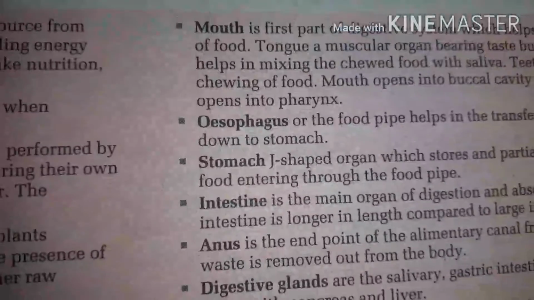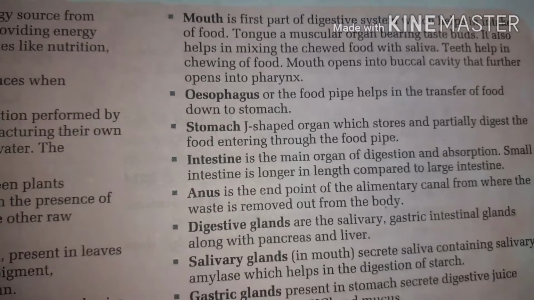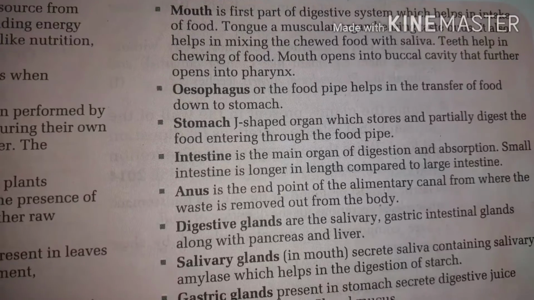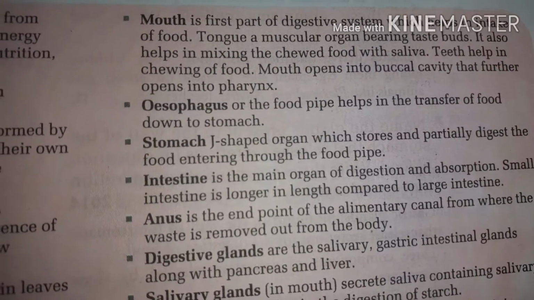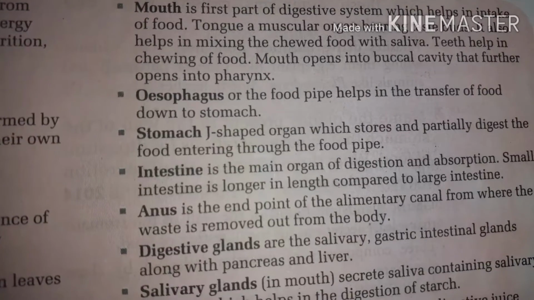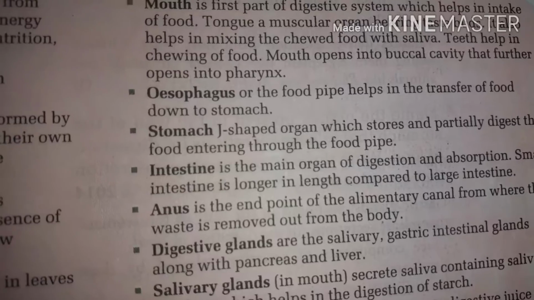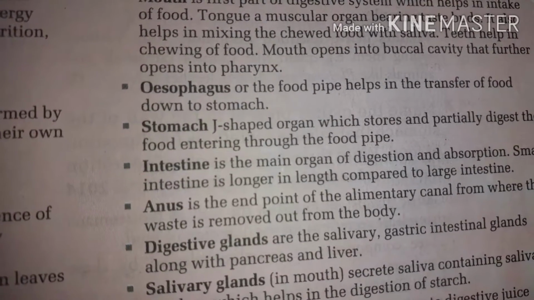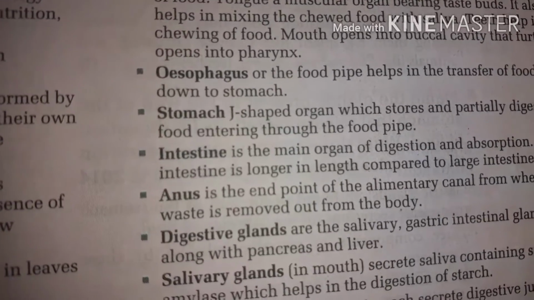The mouth is the first part of the digestive system, which helps in taking in food. The tongue is a muscular organ bearing taste buds. It also helps in mixing of chewed food with saliva. Teeth help in the chewing of food. The mouth opens into the buccal cavity and further opens into the pharynx.